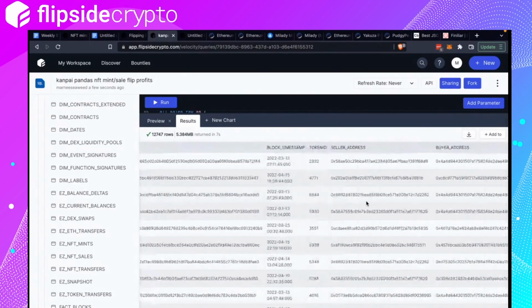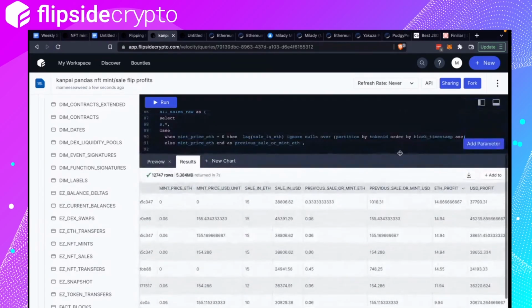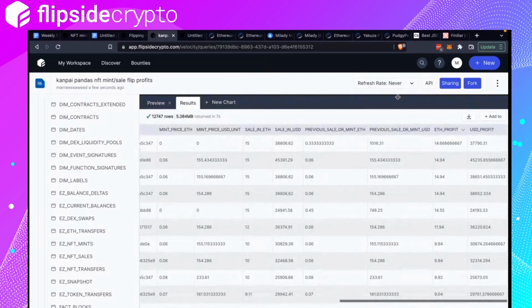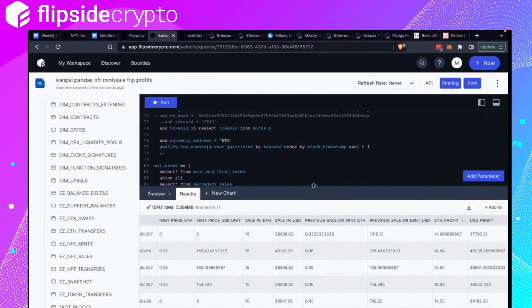What else can we do? Yeah, I think we can do several things here. Like you can create buckets of profits, like 0 to 0.1 ETH, and then 0.1 to 1, and then 1 to 5, 5 to 10, and then you can see what the distribution of profits is that people are getting from flipping these NFTs. Yeah. All right. Any other questions on this?